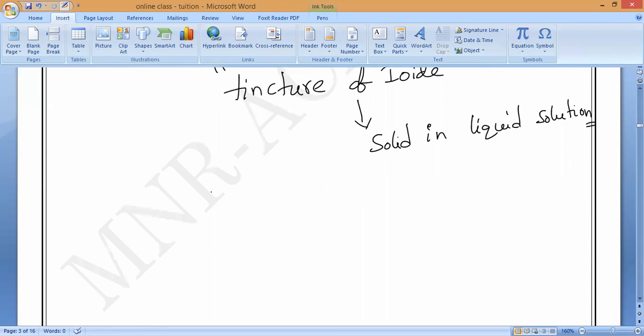That is what the MCQ question will ask. Remember, tincture of iodine is prepared by a solution of iodine in alcohol. So tincture is made up of iodine in alcohol.